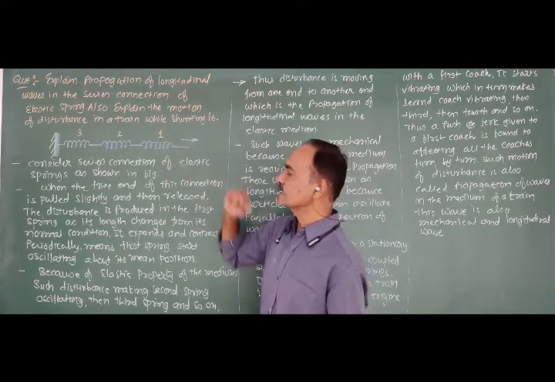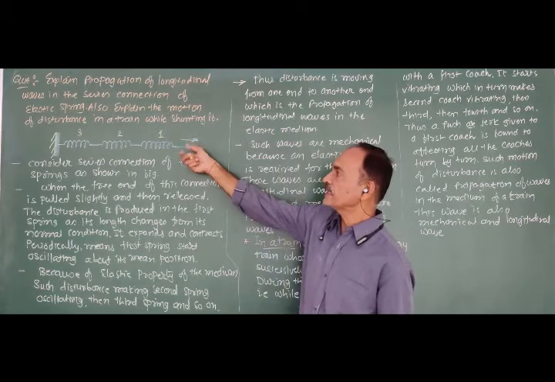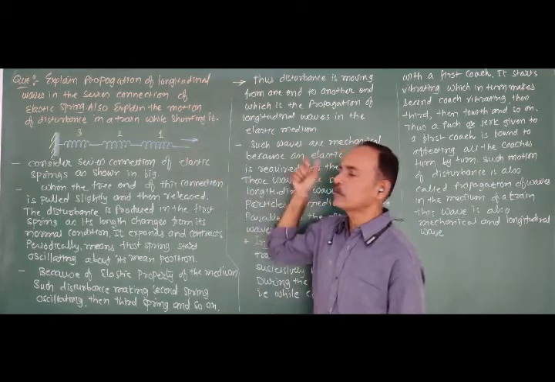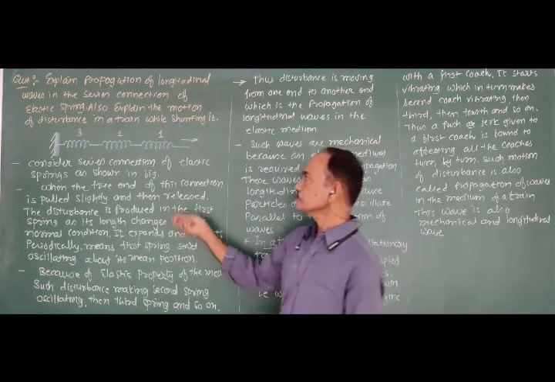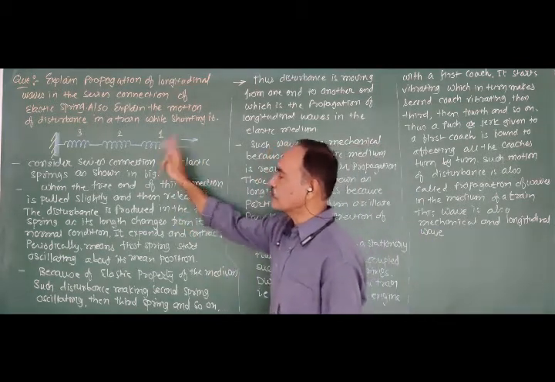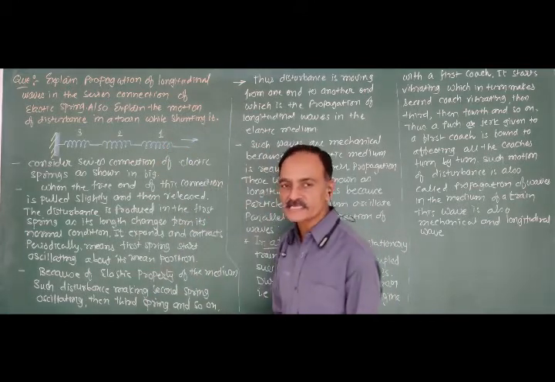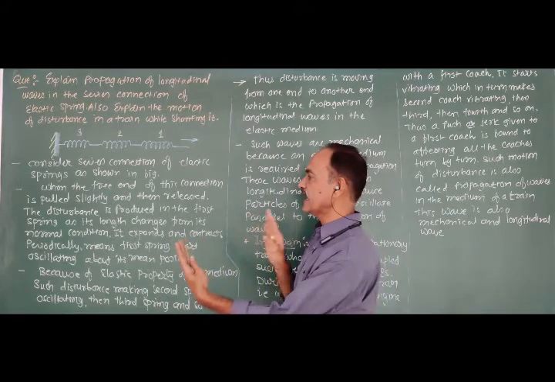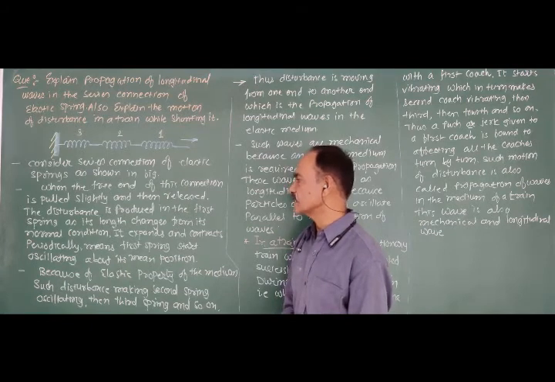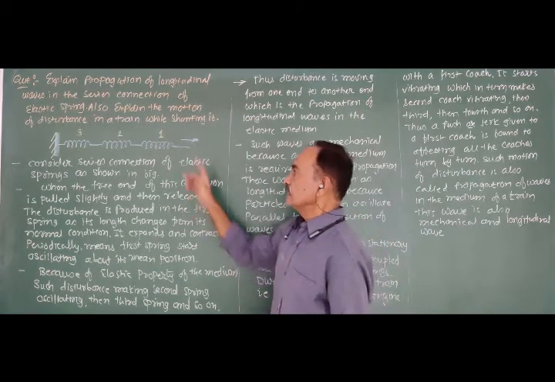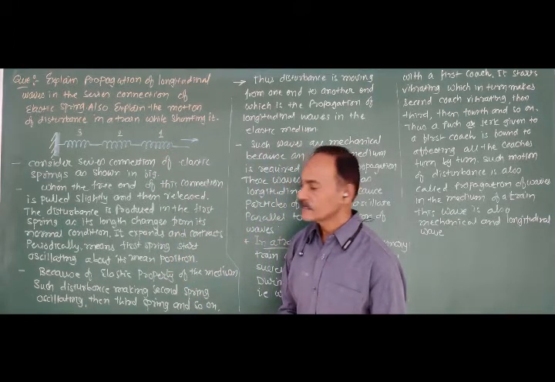Again, consider the series connection of the three springs horizontally. As the free end of this connection is slightly pulled and released, what happens? The disturbance is produced in the first spring. As a result, the length of the first spring expands and contracts from its normal condition. That means the first spring starts oscillation about its mean position.